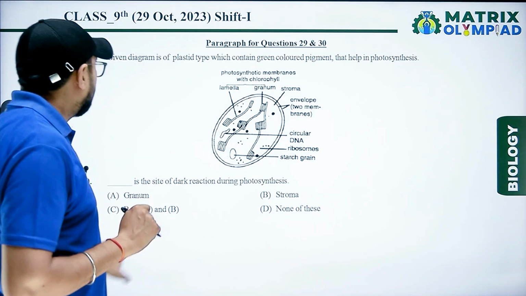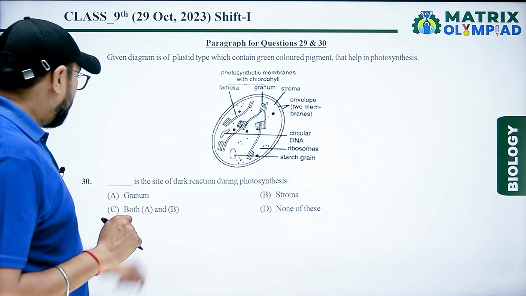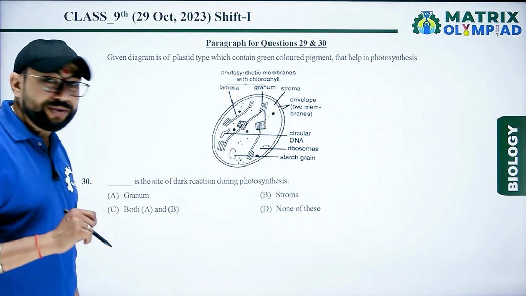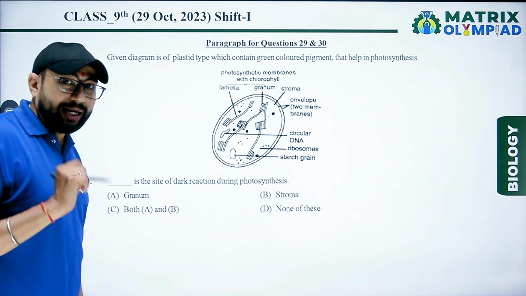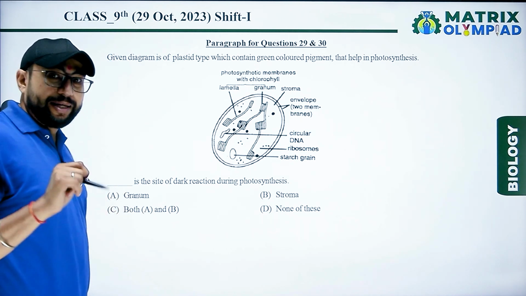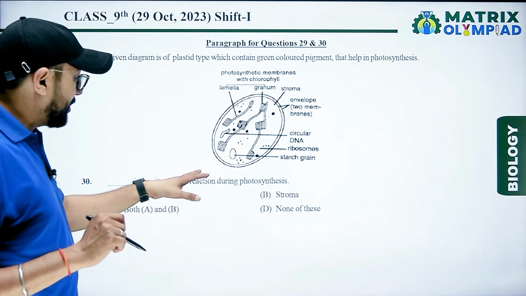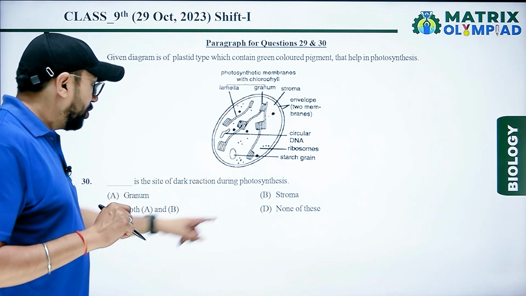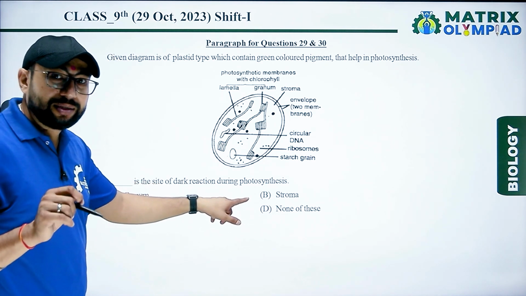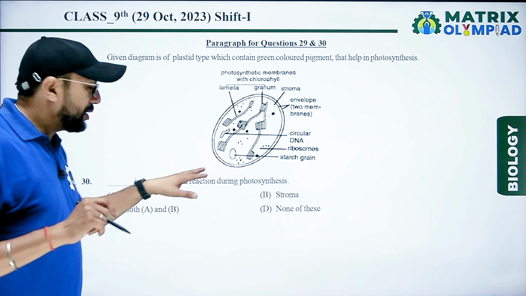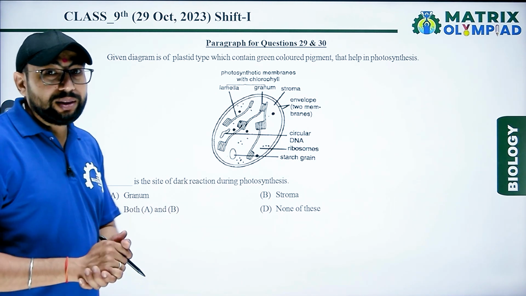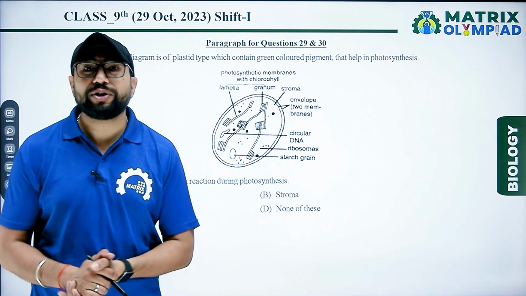Next, dash is the site of the dark reaction during photosynthesis. There is the dark reaction and the light reaction. The light reaction occurs in the grana and the dark reaction occurs in the stroma. So option B is the right answer for the 30th question. So all these are the solutions for the biology portion.